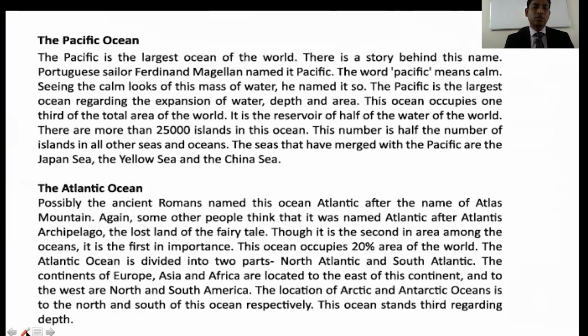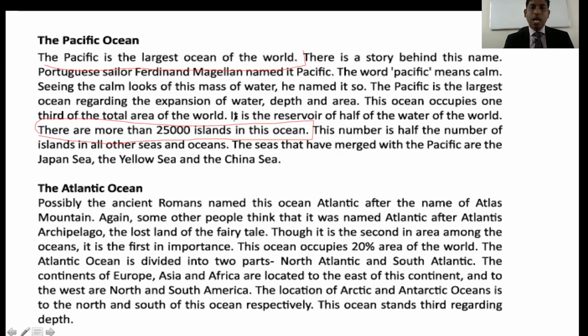Look, the Pacific is the largest ocean of the world. Pacific Ocean is the largest and deepest ocean in this world. And also, you have to know how many islands are there in this ocean. There are 25,000 islands in this Pacific Ocean. So, you have to underline this line. Okay.